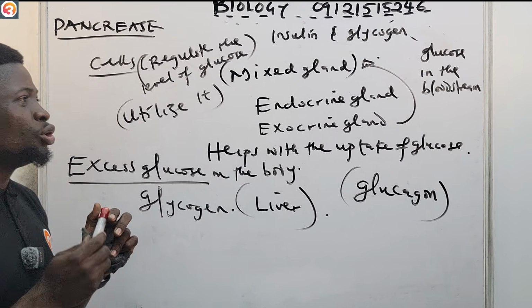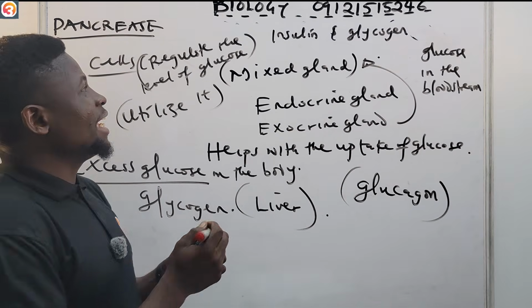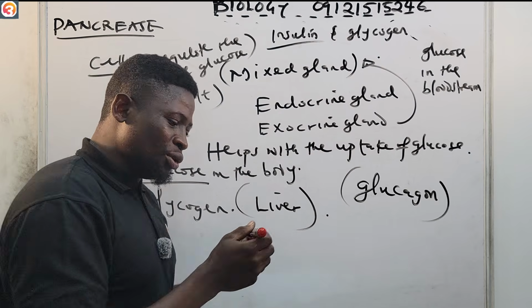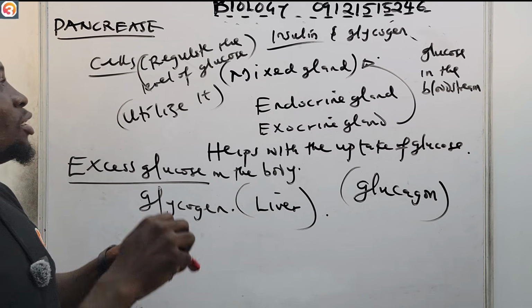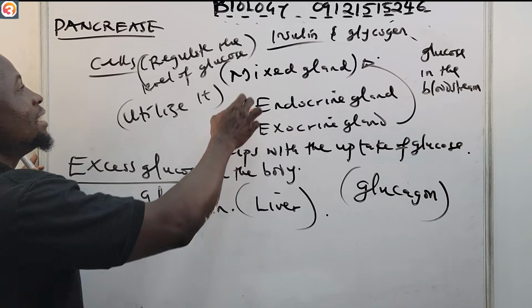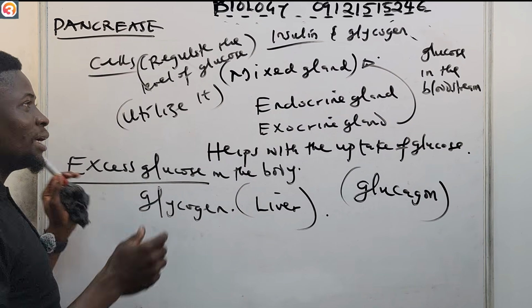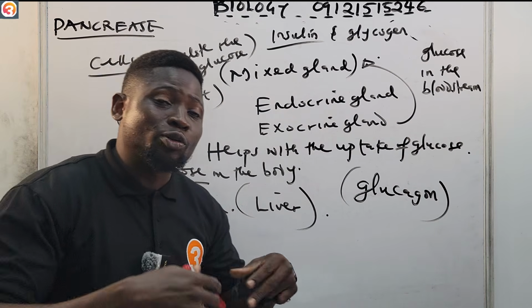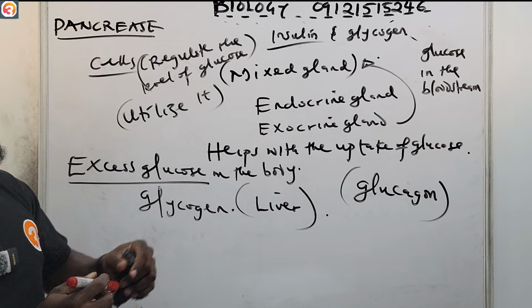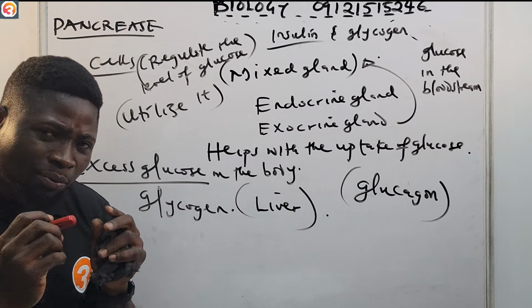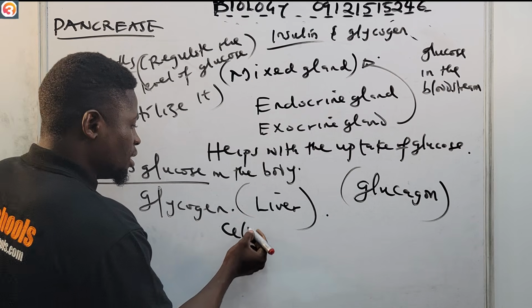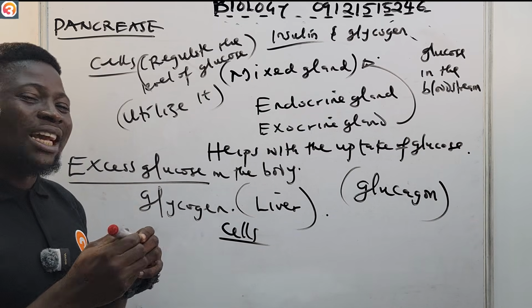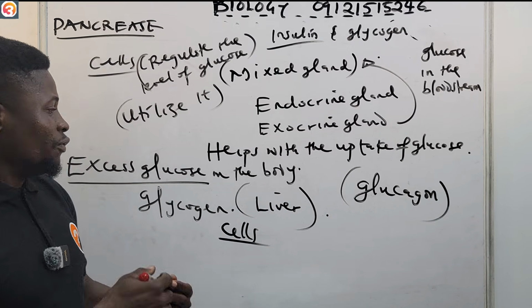Now sometimes, due to some reasons, enough insulin is not produced in the body. I already know that insulin has to regulate the level of sugar. It also helps with the uptake of glucose. Now if enough insulin is not produced in the body, it means that the cells will not be able to take up glucose from the blood.